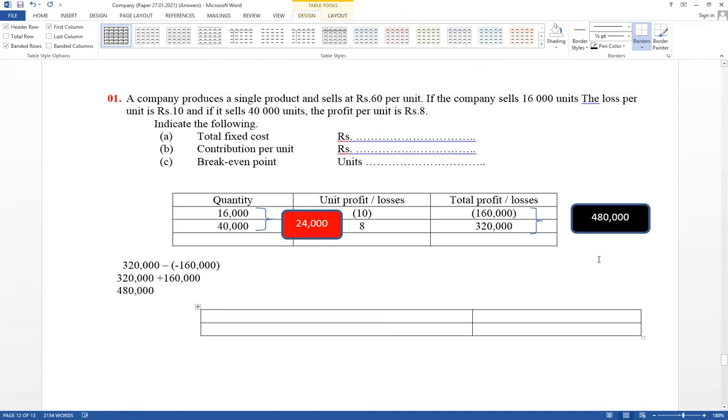Therefore, when quantity increases, this is the theory. When quantity increases, total cost increases as a result of variable cost. But when quantity increases, profit increases as a result of contribution. Therefore, contribution per unit can be calculated. Contribution per unit, very important, equals changes in profit divided by changes in quantity.